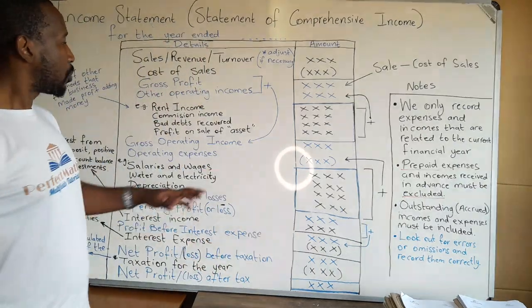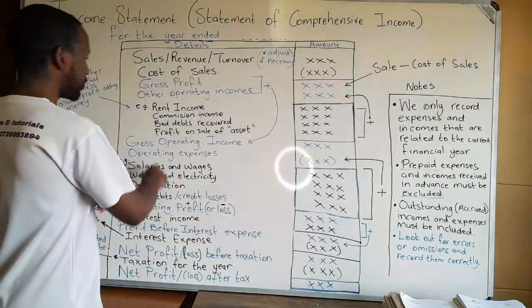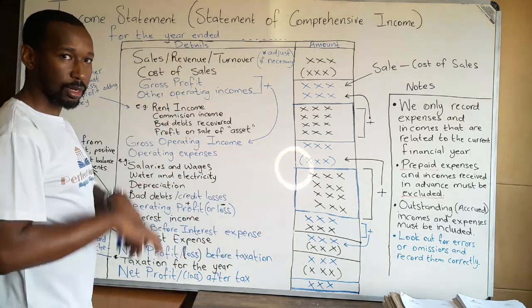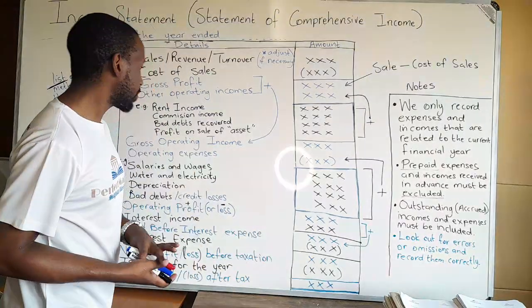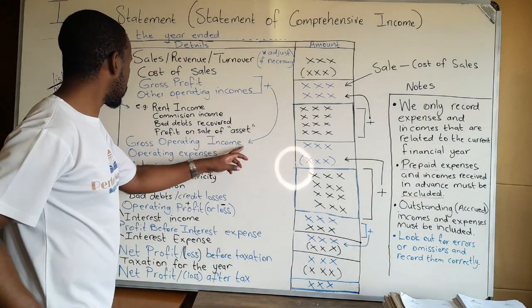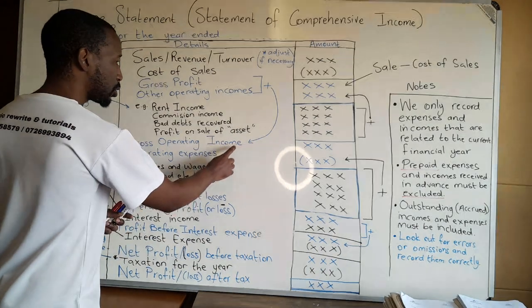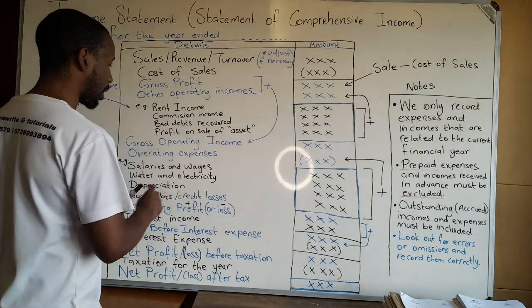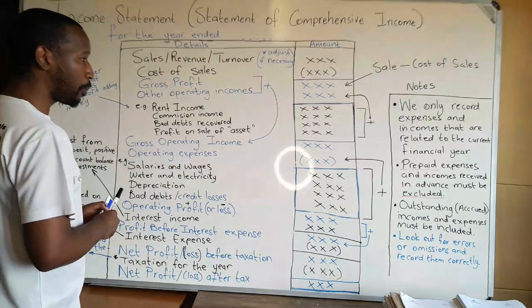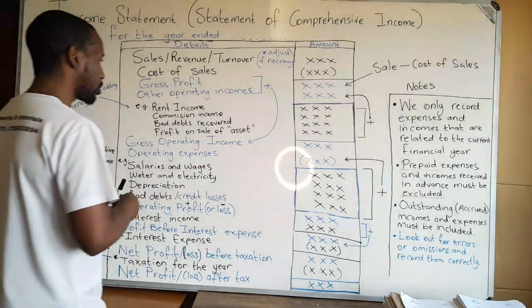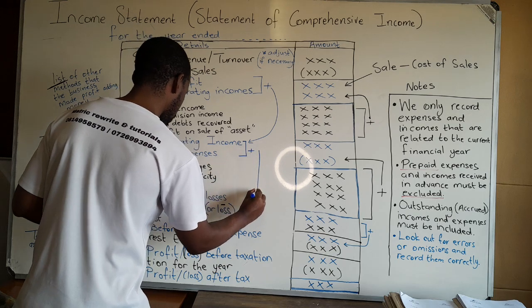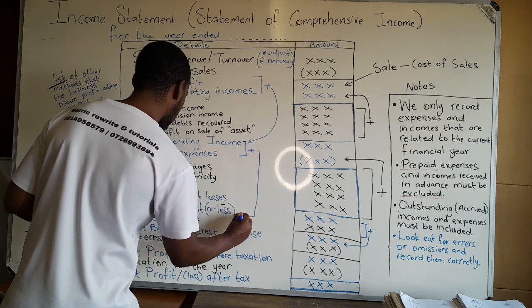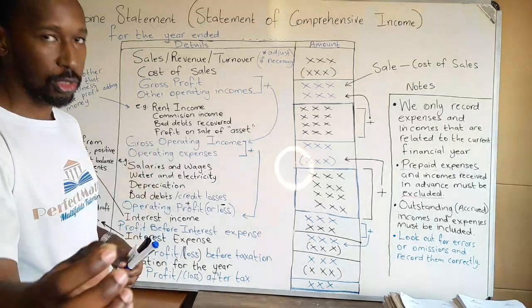All right. Now, once we have this one, we have the total money we made from incomes, the total amount of money we spent on expenses. Therefore, we are now able to add these two together in order for us to get what we call our operating profit or loss. So let's do them like this as well. So we take this, add together, and we get what we call our operating profit or loss.